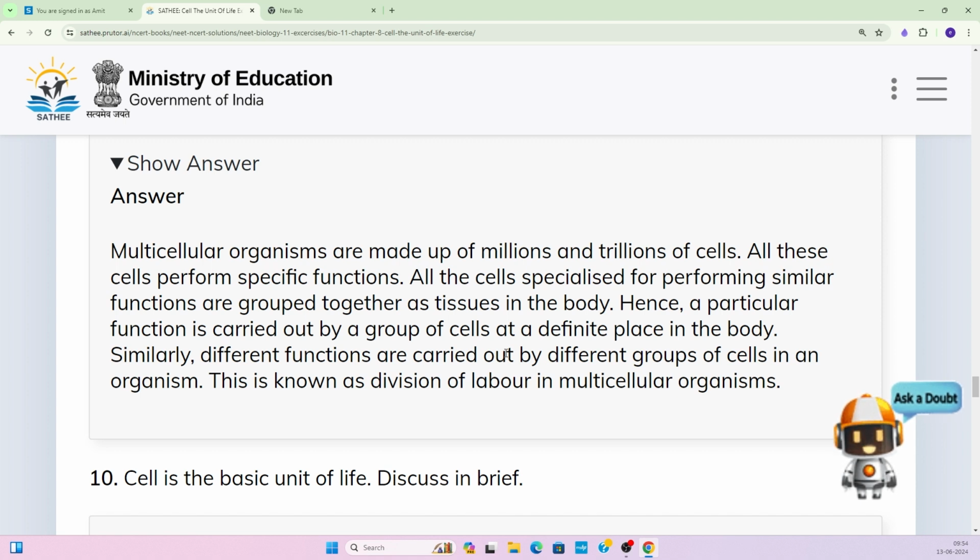The excretory system performs excretion. Then the circulatory system, the reproductive system, and every system performs a particular type of function. So this is a division of labor. We see it in multicellular organisms, and even in single-cell unicellular organisms you see division of labor, as different organelles take on particular functions.